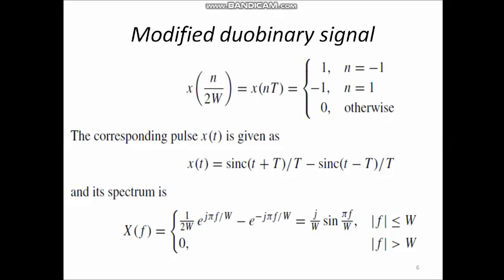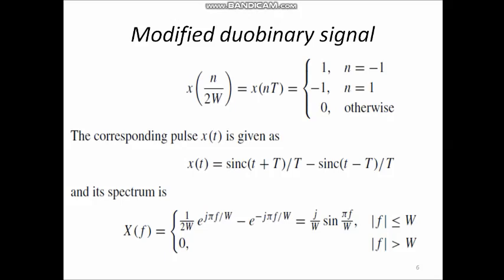Take common denominator. So, we can write it as x of t equal to sinc (t plus T) divided by T minus sinc (t minus T) by T. So, this is the time domain equation for modified duobinary signal. Here it is a difference between two sinc functions, whereas in the duobinary signaling it is a sum of two sinc functions. Please understand this difference.